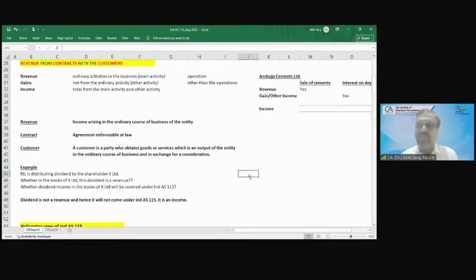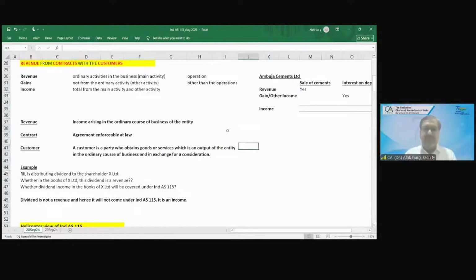You remember in the cash flow statement what we did? If it is an NBFC or banking company, if it is a finance company, then for them this dividend income is an operating activity. It was not an investing activity. Dividend paid was a financing activity, but dividend received and interest received were operating activities for the finance companies, for the banking companies, for the NBFC companies, right? So you have to see what your ordinary course of business is. What is your bread and butter? What is your main business? From where you are earning, from where you are paying salaries to your employees.